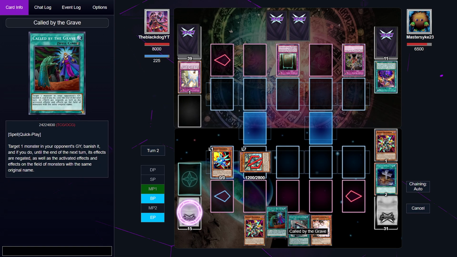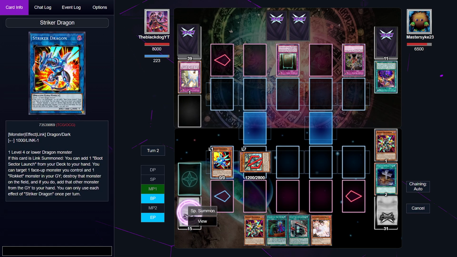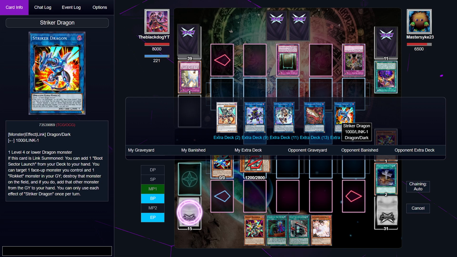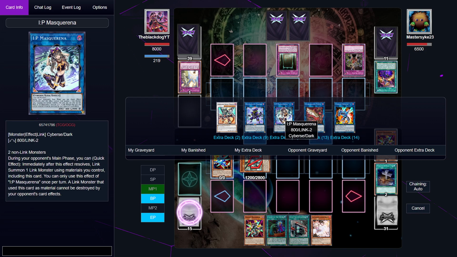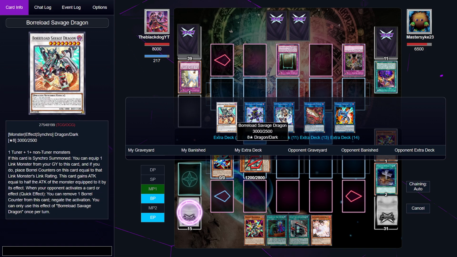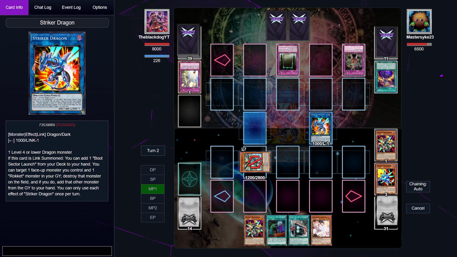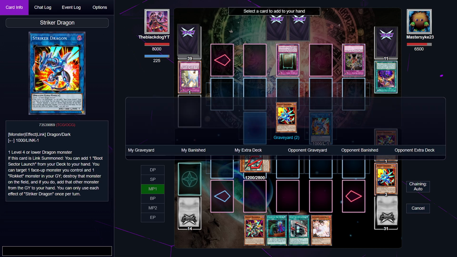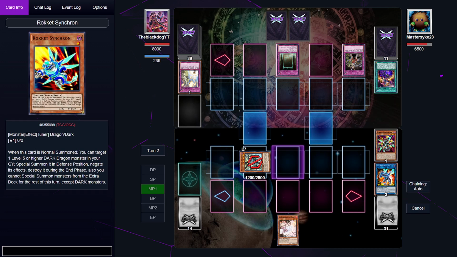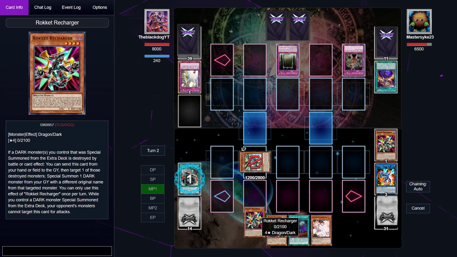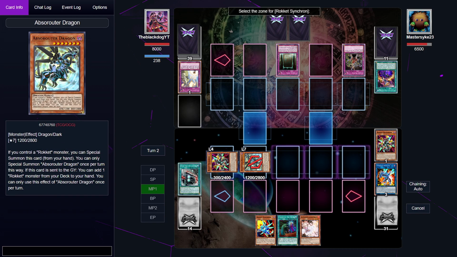Okay. We have a tough decision to make. I still think Striker Dragon is the correct choice, but I'm not 100% sure. I'm still going to go for it. Striker Dragon. Destroy Striker Dragon. Even though I don't like it, we're going to get back this Rocket Synchron. And I do only play 1 Boot Sector Launch, I think.